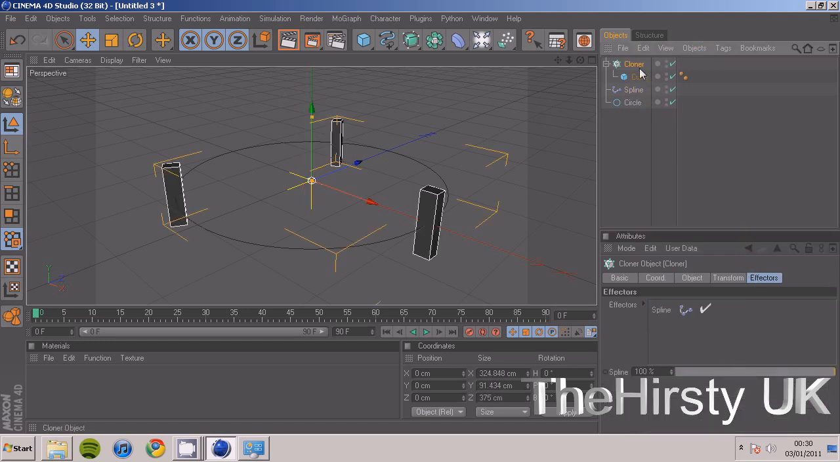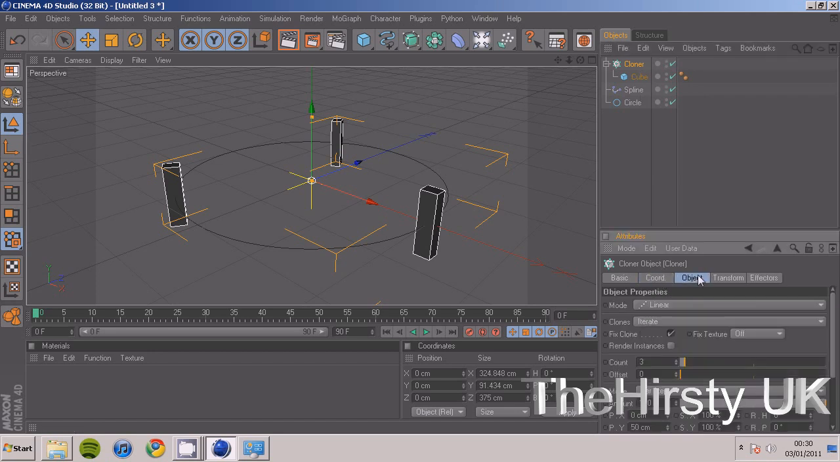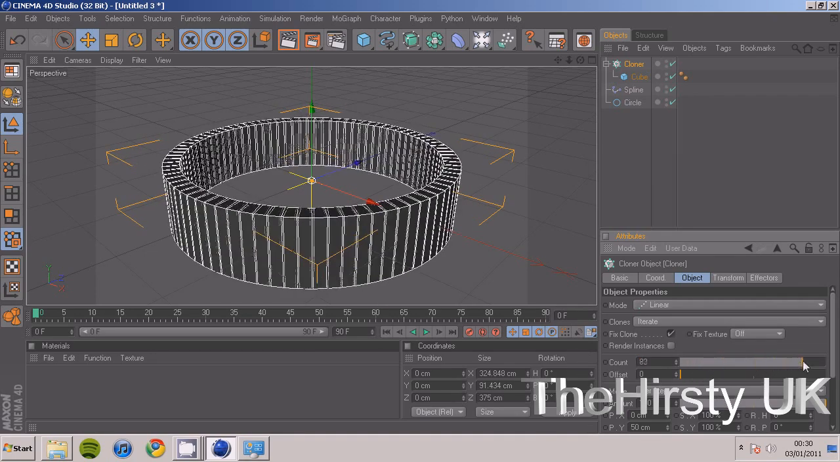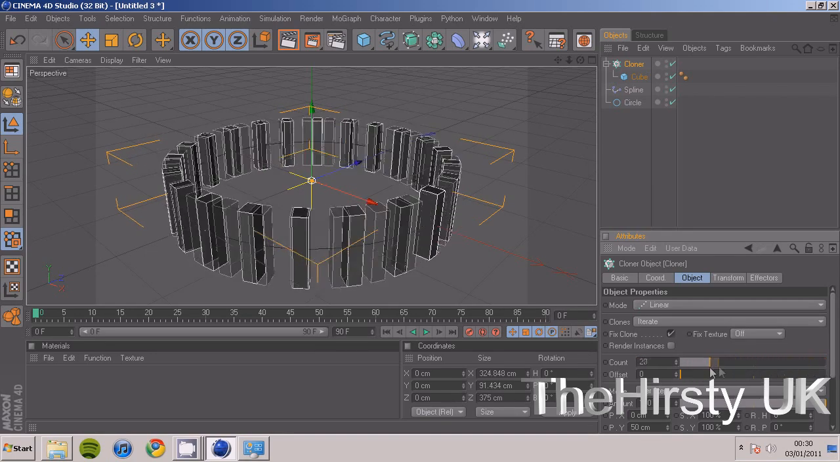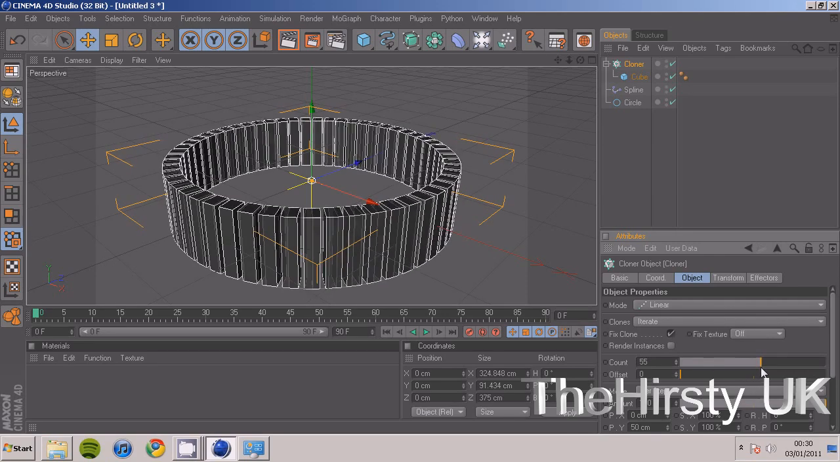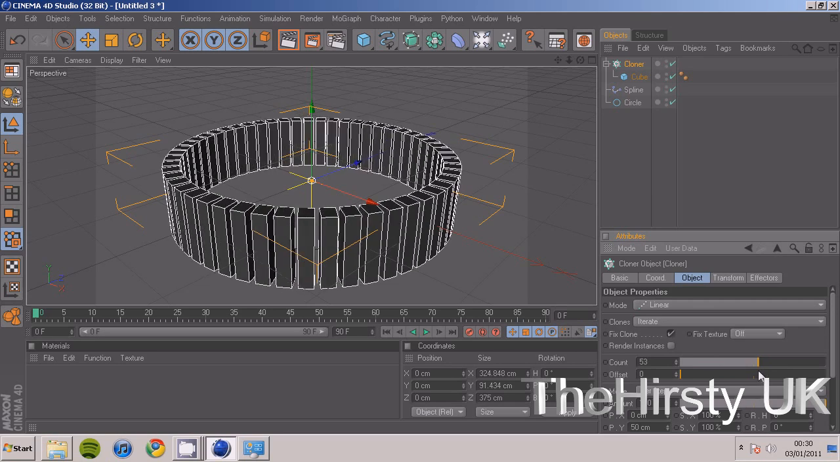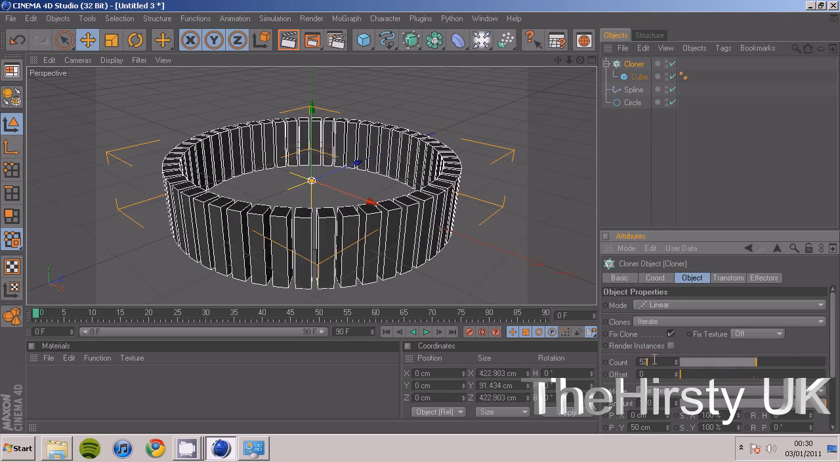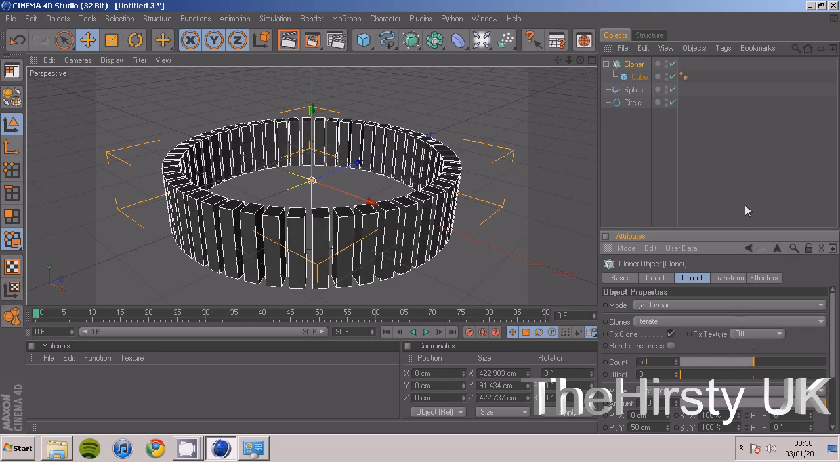And now if you click on Cloner again and click on Object, you can see that there's 3 here. And you can see here that it says count 3. And then you can change however many you want. I would recommend around 20 for normal, but I'm going to experiment and do 50, just because I think it'll be interesting.